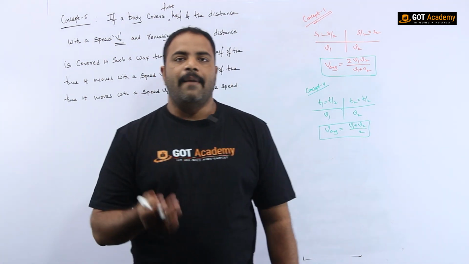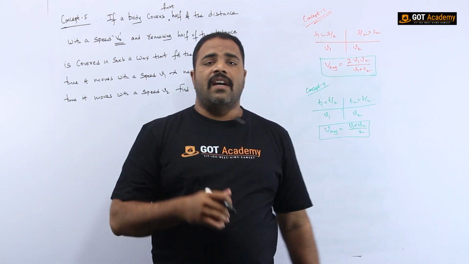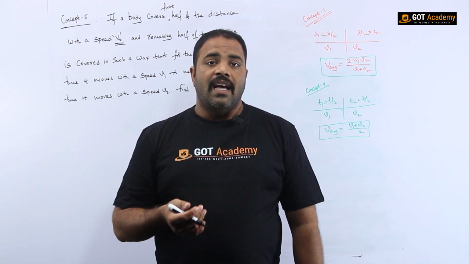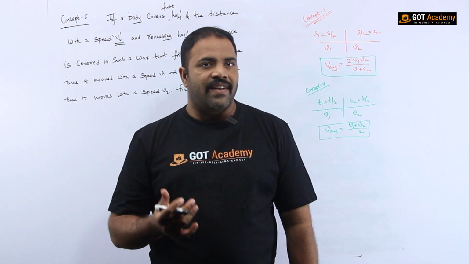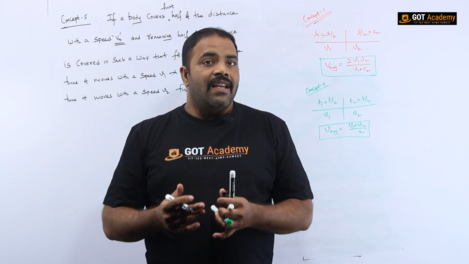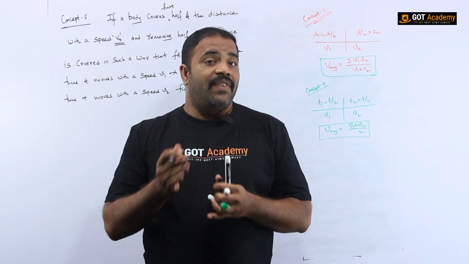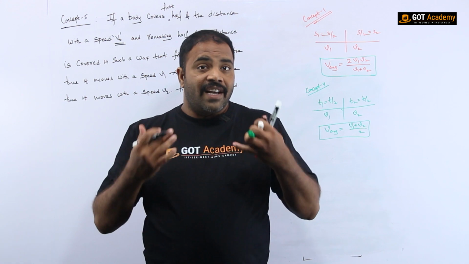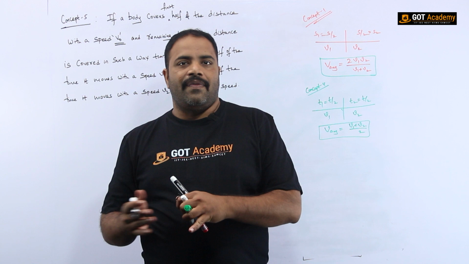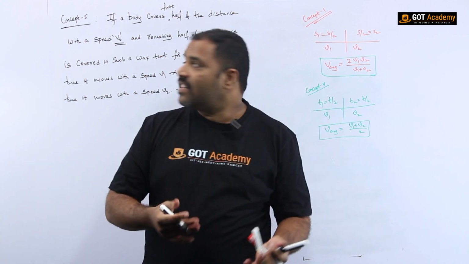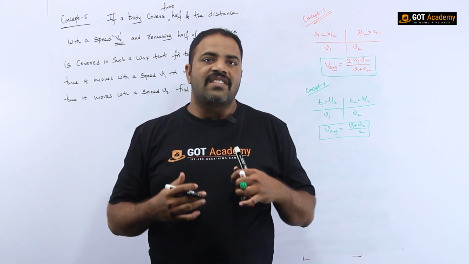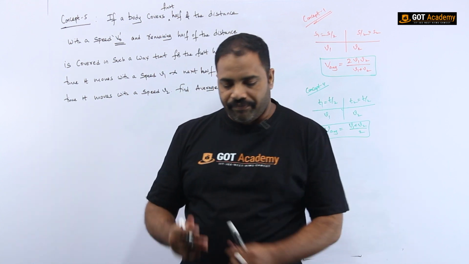Children, once again I am explaining. This concept 5 tells you that a body covers the first half of the distance with a speed v0, and the next half of the distance has been covered in such a way that it is split so that for the first half of the time it moves with a speed v1 and the next half of the time it moves with a speed v2. So here there are three different speeds, v0, v1, v2. Understand? And the distance is half and half. And the time previously, let me say, is t0, and in the second half it is t1 and t2. So like this it was mixed. Now our interest is that we have to find out the average speed.